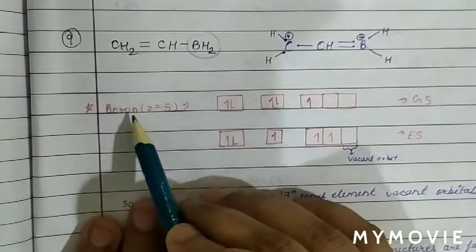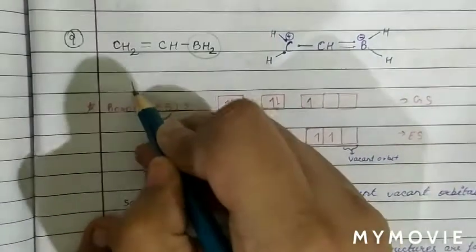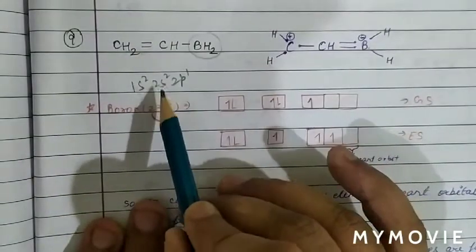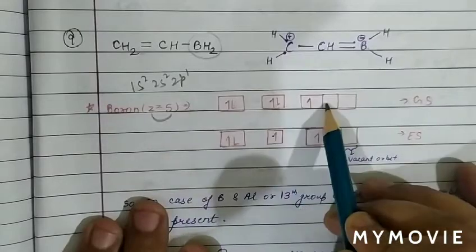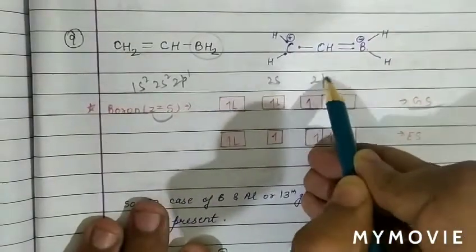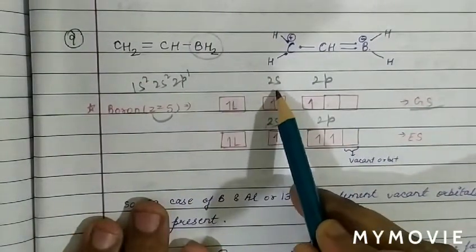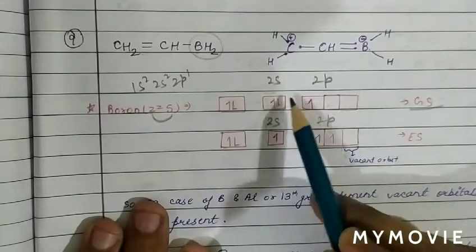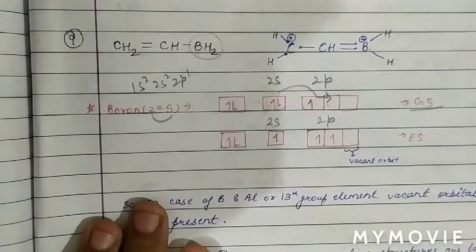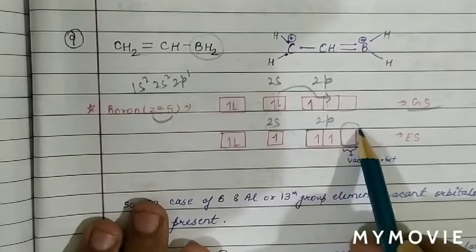As we know, the atomic number of boron is 5. So the electronic configuration is 1s2, 2s2 and 2p1. So the valence shell configuration we write as 2s2 2p1. This is the ground state. Now this is 2s and this is 2p. Now excite the electron. On excitation of the electron, there is one electron in 2s and this electron is shifted to this orbital. So one unpaired electron. Now we can see in the excited state of boron, there is one vacant orbital.